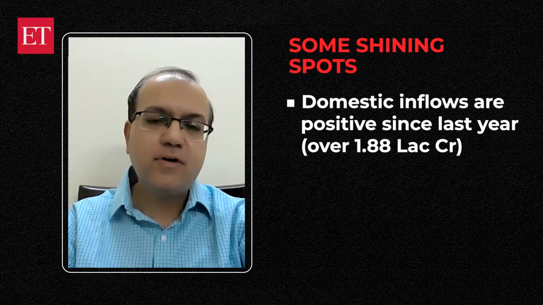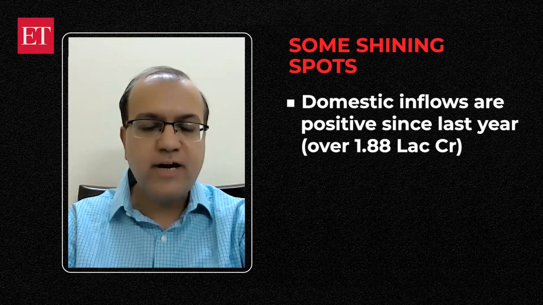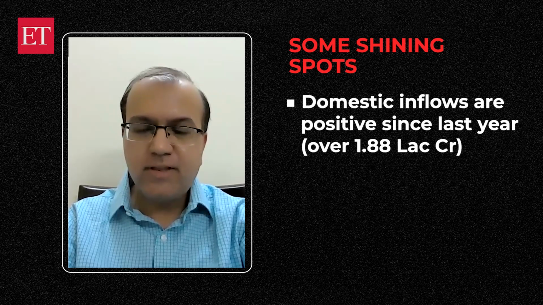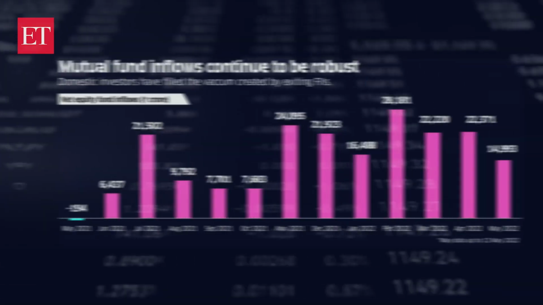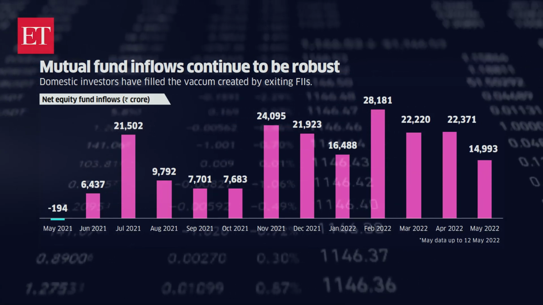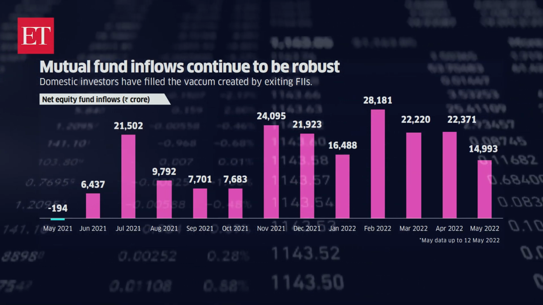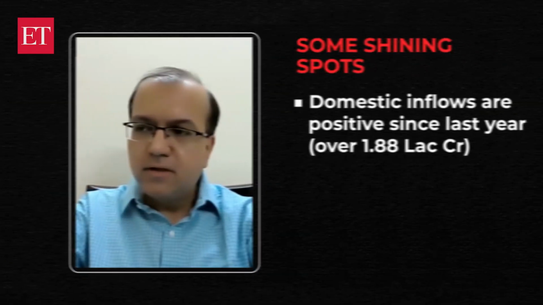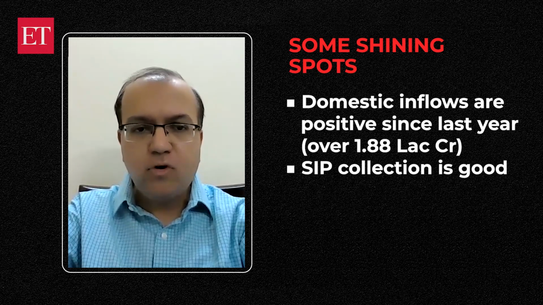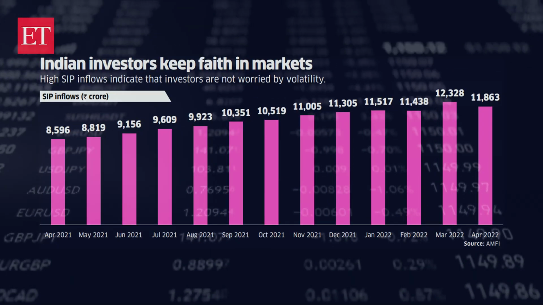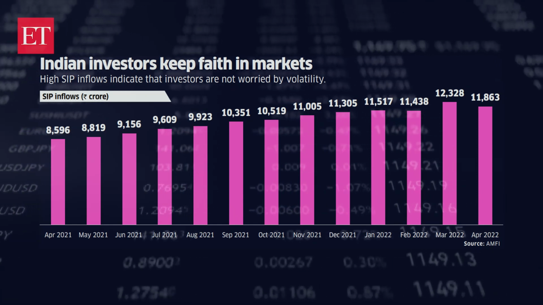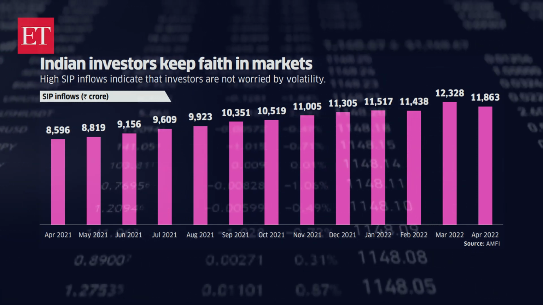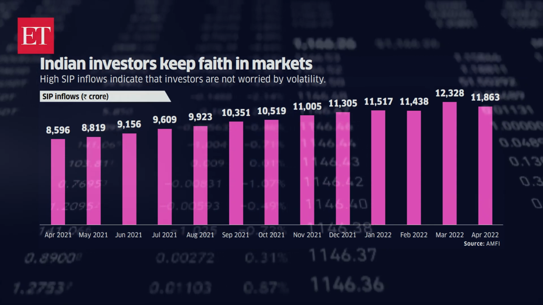If you look at the domestic institutional investors, or domestic inflows, they have been positive since June last year. Their inflows over the last year, between June and April, are over 1.88 lakh crores. They have partially absorbed the selling pressure of FIIs. The buying spree is also continuing in May, and till now they have put in over 16,000 crores in net equities. The SIP inflows continue to be robust. In 2021-22, they were around 1.25 lakh crores, a growth of around 30% year on year. SIP has remained strong despite weak equity markets.